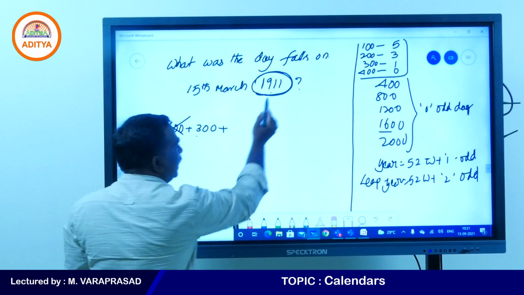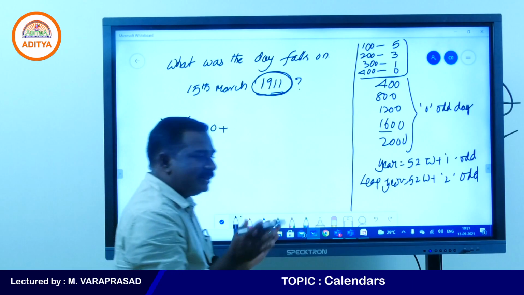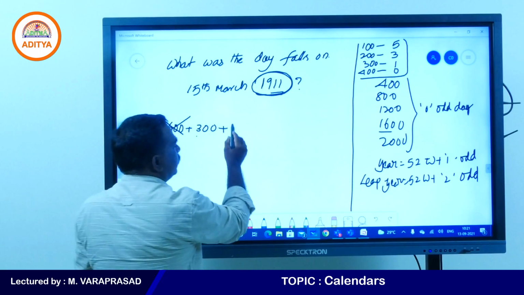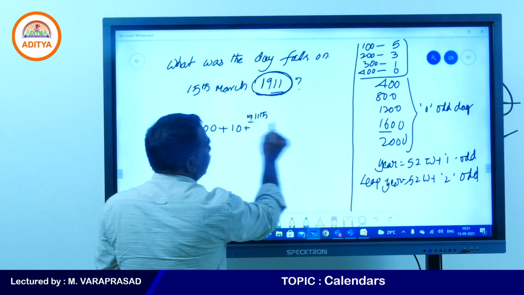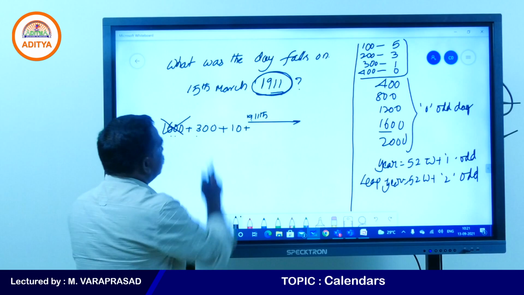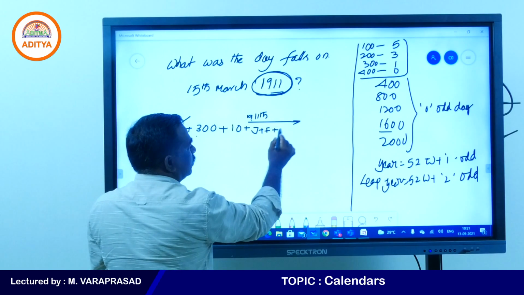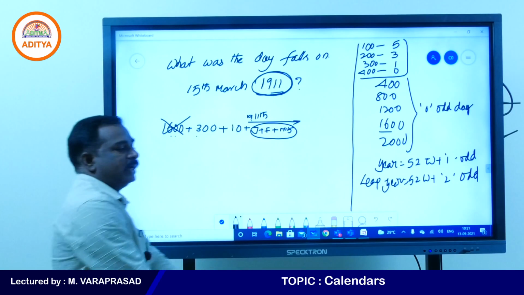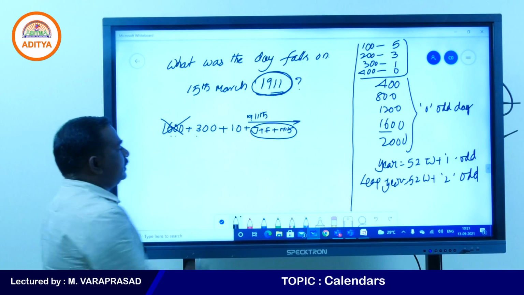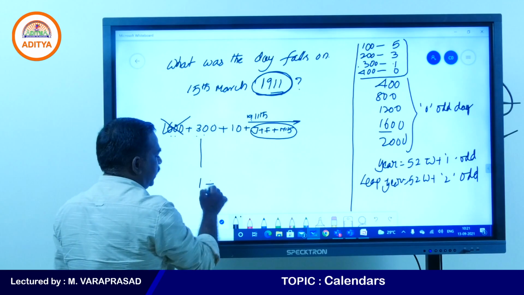Now, still 11 years are there, the 11th year date we are finding. It means you need to take 10 years plus the 11th year. In the 11th year of 1900 we are finding March, meaning January, February, March, March 15th. Now see, 300 years contain, as we know, 1 odd day.